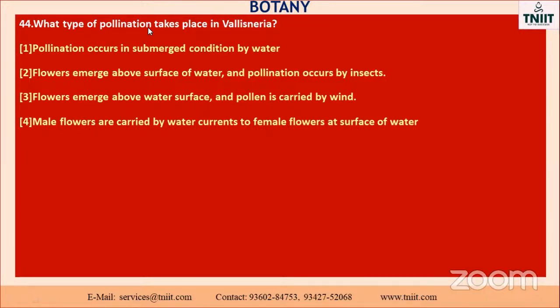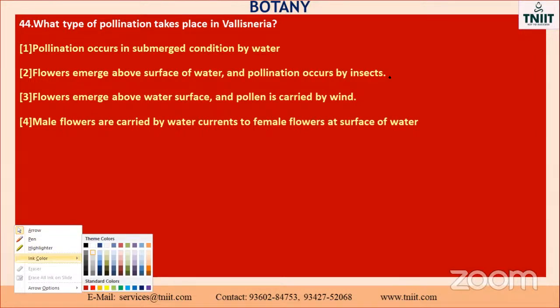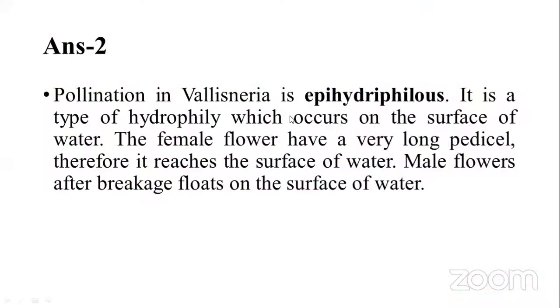What type of pollination takes place in Vallisneria? So the second one is the answer. Pollination occurs in submerged condition by water. It is not possible, because in Vallisneria the male part is floating on the surface of the water. So it is the second one: on the surface of the water, and pollination occurs by insects. The option is which one you know. So this is the correct answer. These are all direct questions, my dear. See this one. The answer is 2.